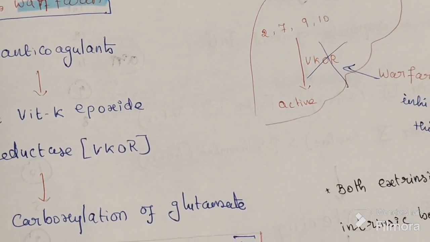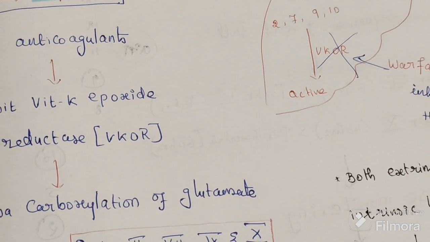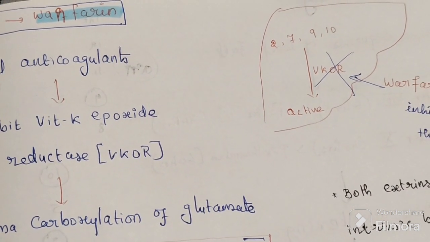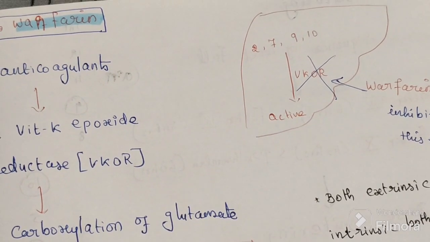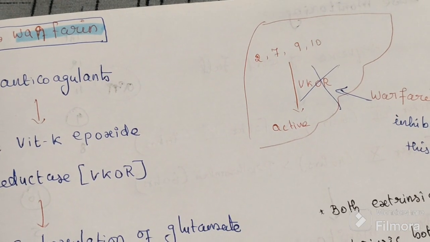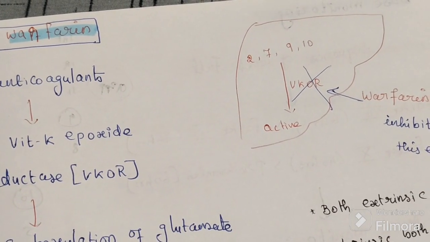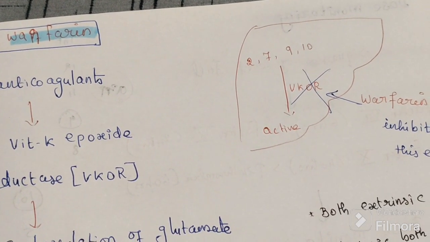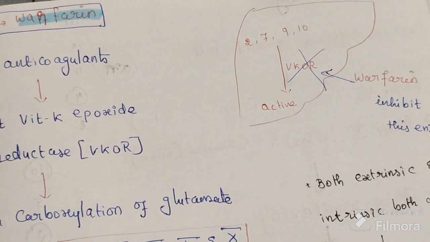So imagine a doctor gives warfarin treatment to a thrombus patient. The tablet will get absorbed and go to the blood, and from the blood it will go to the liver. Inside the liver, factors 2, 7, 9, 10 cannot get activated, because warfarin inhibits the enzyme vitamin K epoxide reductase. This enzyme is inhibited, so these four factors will not get activated.